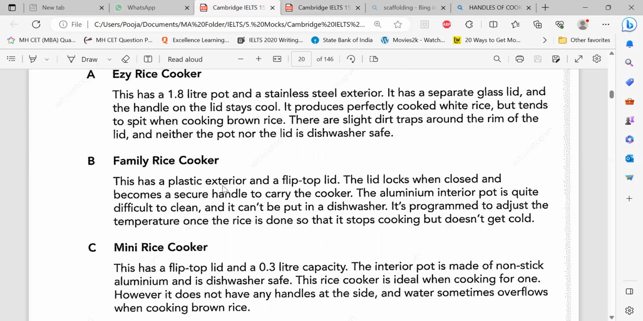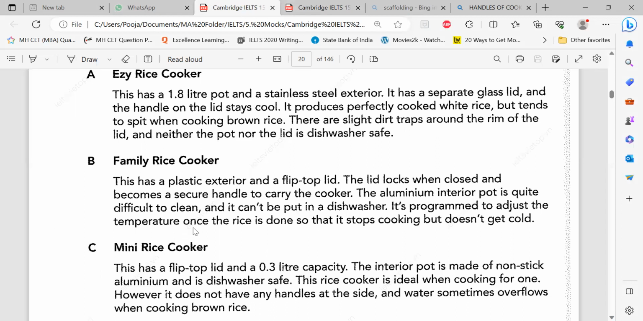Then this has a plastic exterior flip-flop lid. Lid locks when closed, becomes a secure handle. Oh, handle is a positive. I want negative. Aluminum exterior interior pot, difficult. Oh, interior pot. But I'm not referring to the pot, right? I have to refer to the lid, which is difficult to clean. No. It can't be put in a dishwasher.